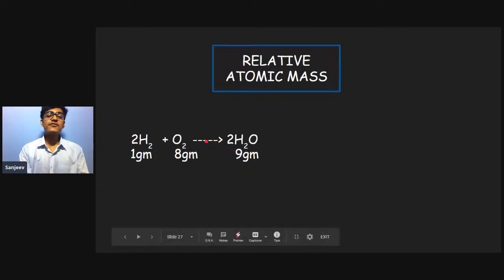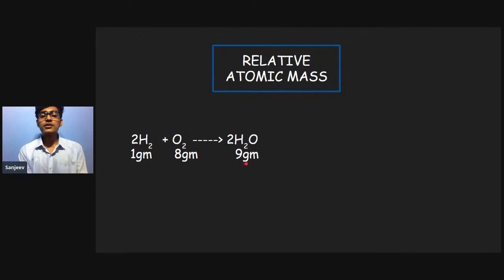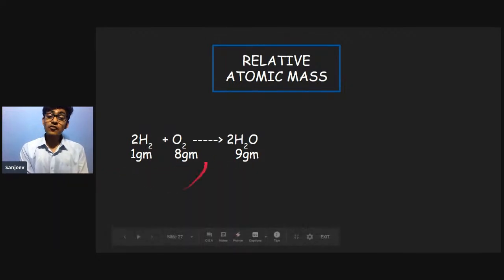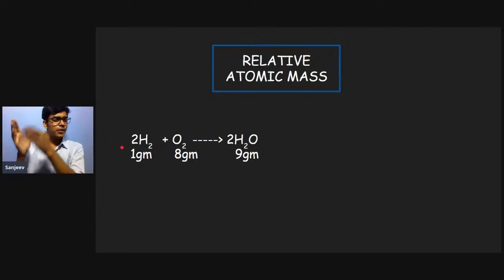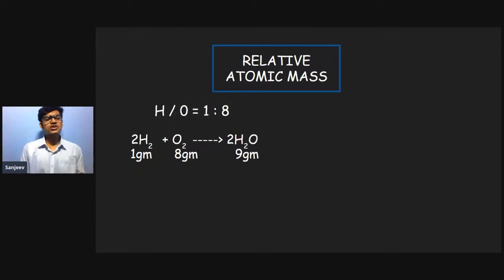So suppose I have an equation in which I am supposed to produce 9 grams of water. I'll use 8 grams of oxygen and 1 gram of hydrogen. So what is the proportion between hydrogen and oxygen? As you can see, this is the proportion between hydrogen and oxygen.